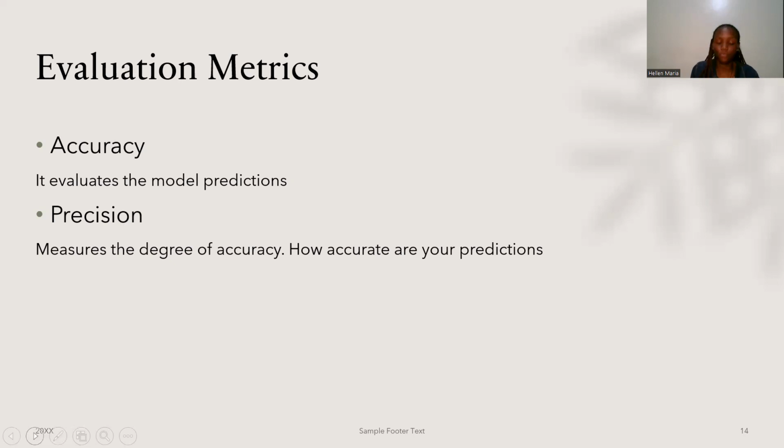You will be accurate, but you need something to back that up. So it's a measure of how accurate your predictions are. So if you're getting true positives, it will get the difference, the rate of the true positives and the true negatives. So that's why I chose the evaluation metrics.